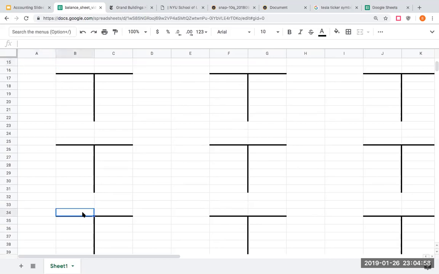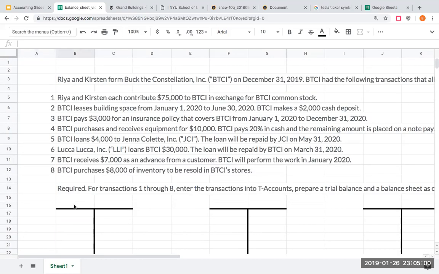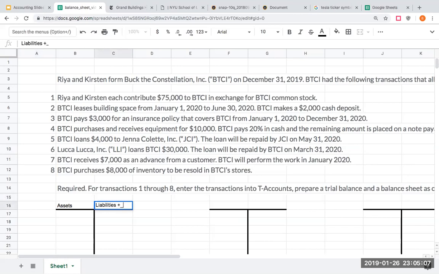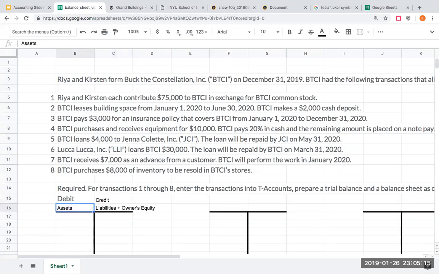Remember, the rule is, and I'll put it here in this first T, my assets are going to be equal to my liabilities plus my owner's equity. I have a debit and a credit, and remember, I'm going to be recording assets with a debit.